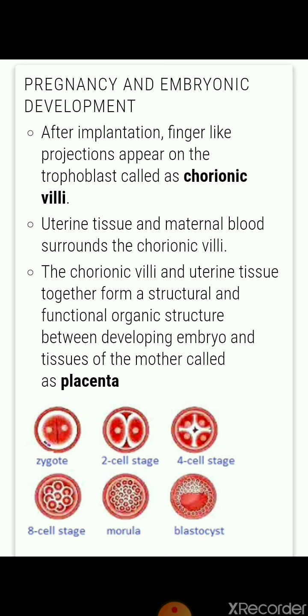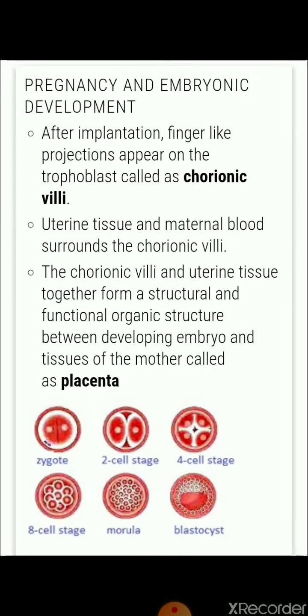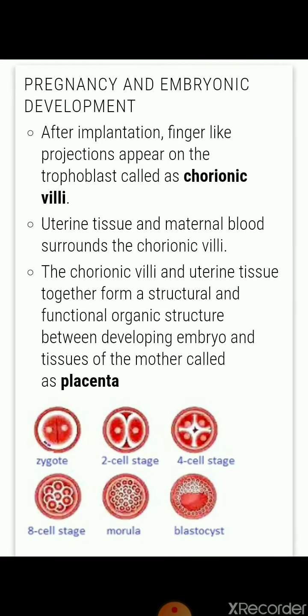The chorionic villi and uterine tissues together form a functional structure that is called the placenta. So the placenta is formed with the two tissues, of the mother, the uterine wall, and the embryo. So pregnancy and embryonic development is there.